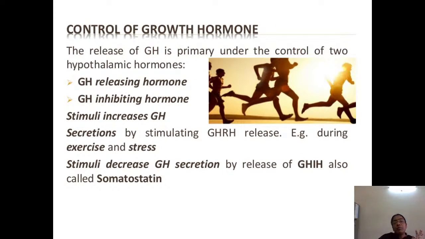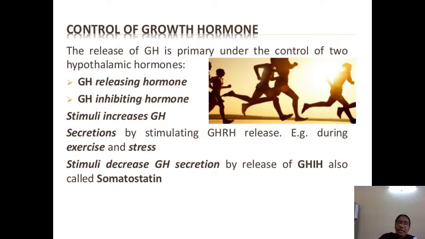Growth hormone is primarily under the control of hypothalamic hormones, the releasing hormones and inhibiting hormones. Growth hormone releasing hormone is released during exercise and whenever there is stress, and at that time it stimulates growth hormone. Growth hormone inhibiting hormones decrease growth hormone secretion.